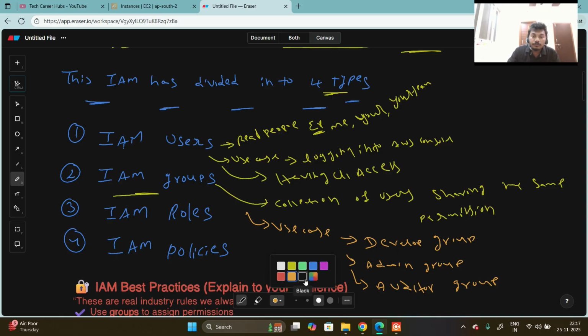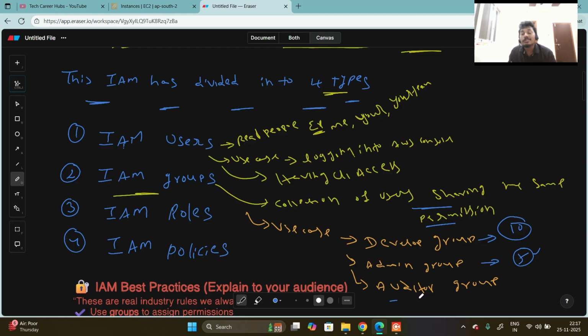For the developers group, here we have 10 developers for our project. These 10 developers can access with the same permissions. For the admin group, we have the infra group. In the infra group in our project, five members are there. These five members have the same permissions, and likewise for the auditing group.